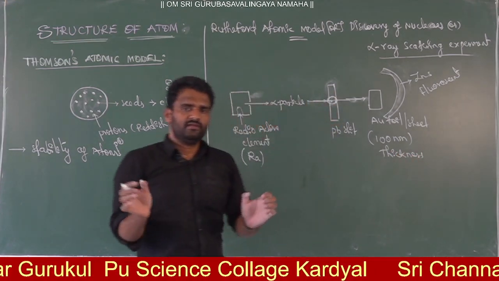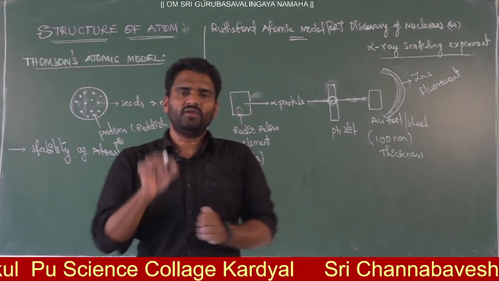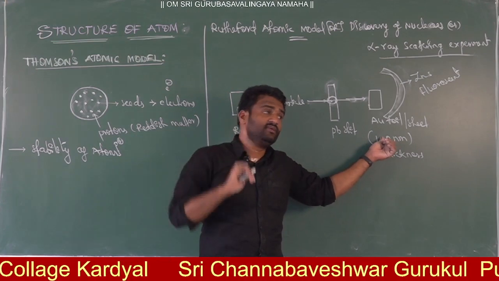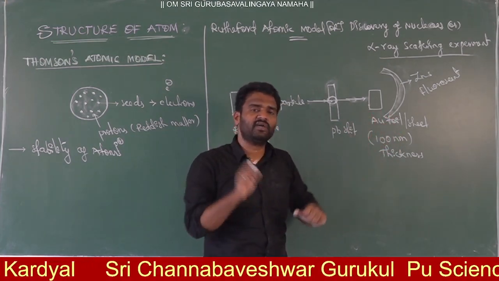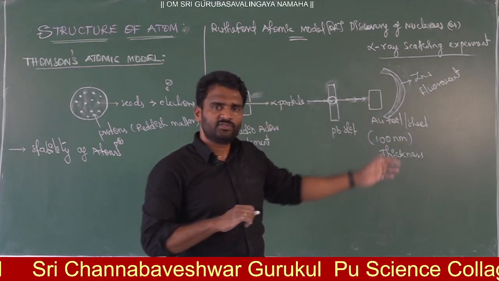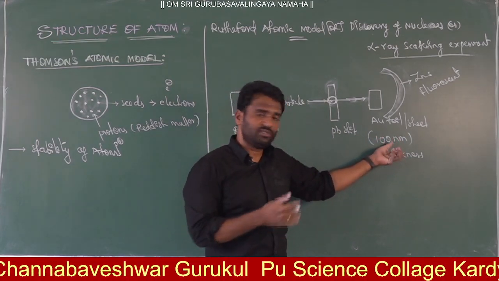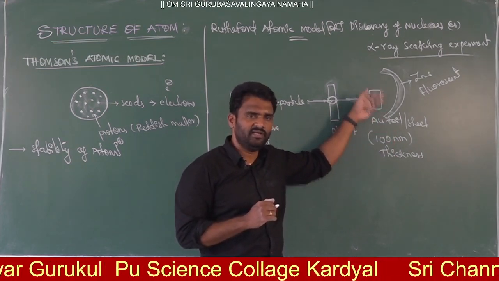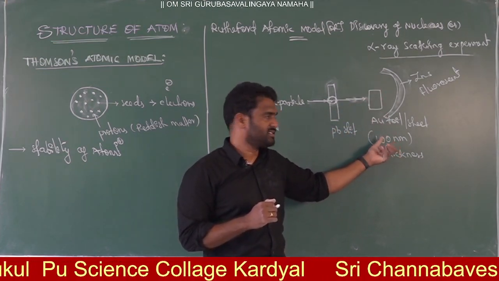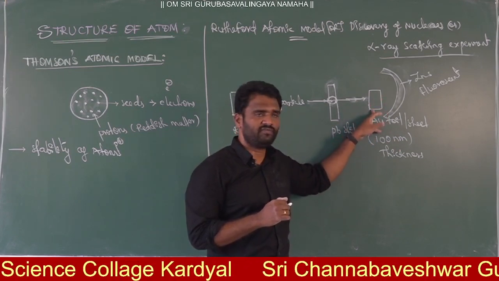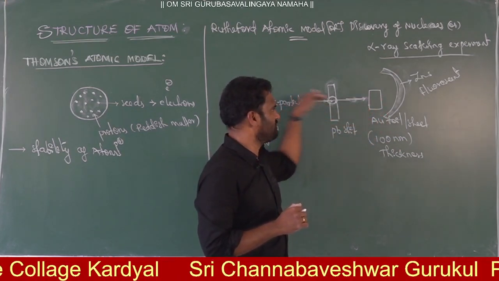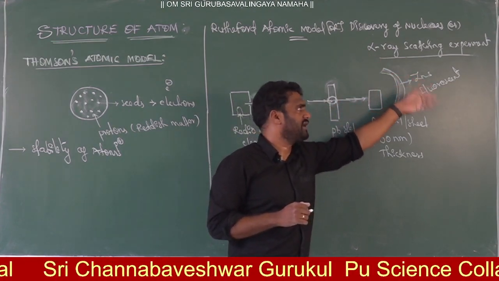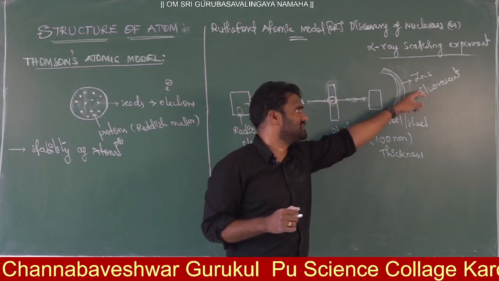Rutherford made a very thin gold foil of 100 nanometers thickness. At that time he prepared nano-size gold foil, long before we talk about nanotechnology now. Then he started passing alpha particles through the gold foil, and on the backside he arranged a fluorescent or phosphorescent material, that is zinc sulfide.